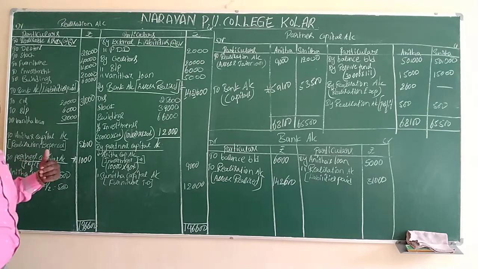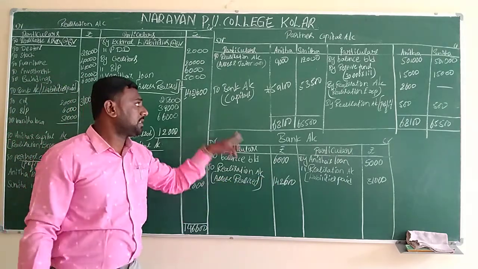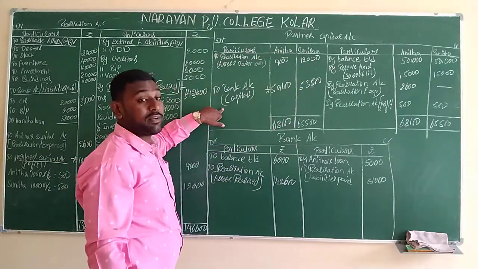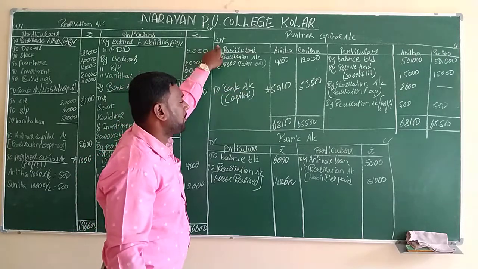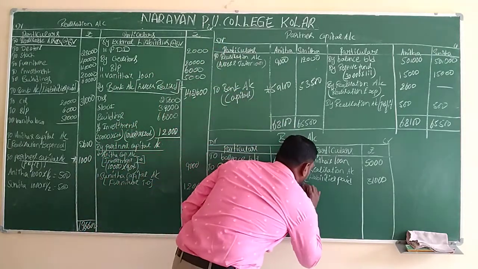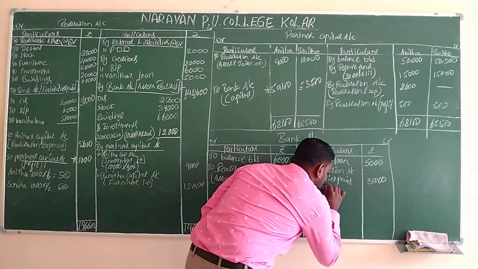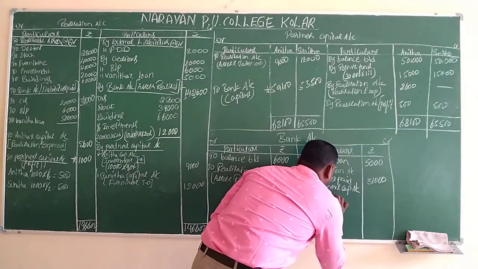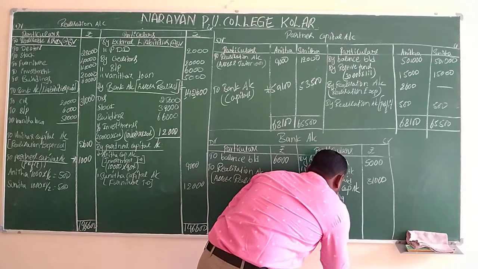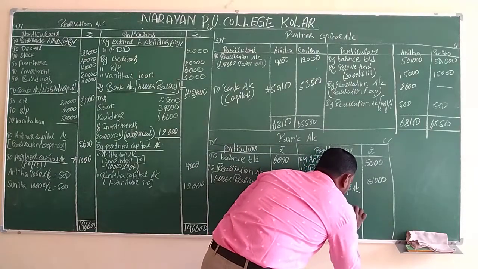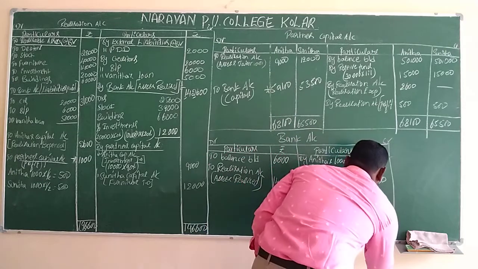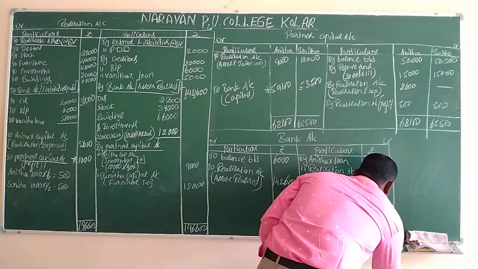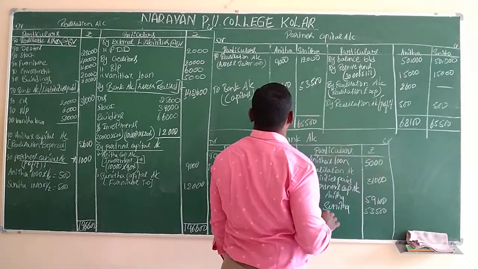So step number 7, actually we have to write, but in this question we didn't write because it belongs to the partner, so it will transfer to partner's capital account. In the partner's capital account, somewhere we have to use the term to bank account. This debit side will come to the credit side of the next account. We will write by partner's capital account. So that is Anita, Sunita. The difference of capital of Anita is 59,100. The difference of Sunita is 53,500.